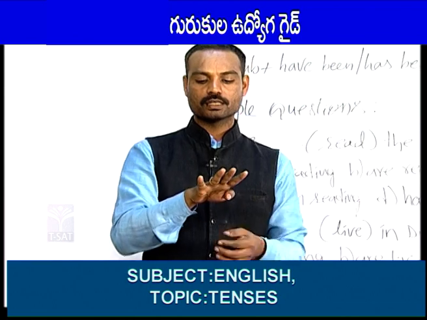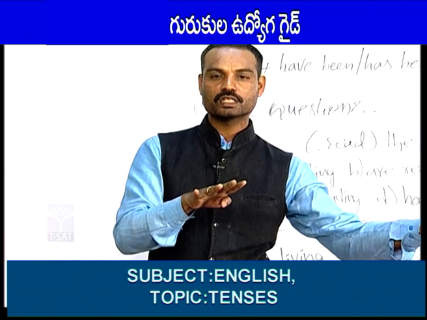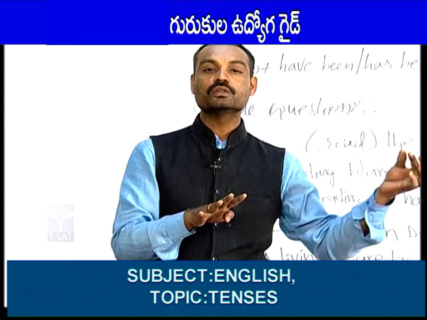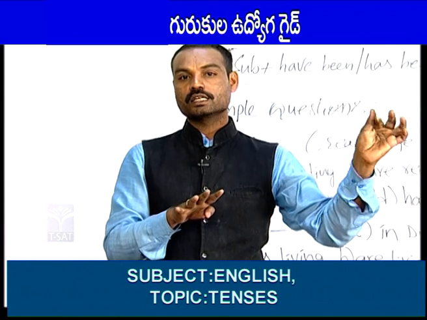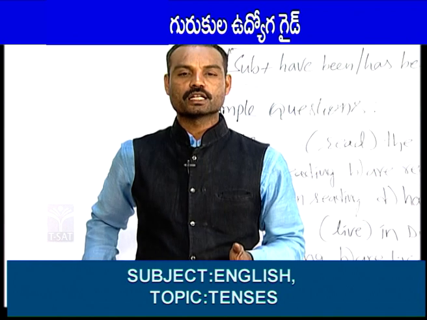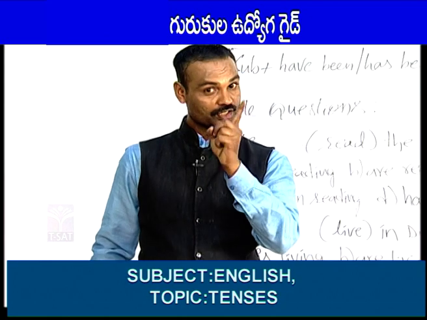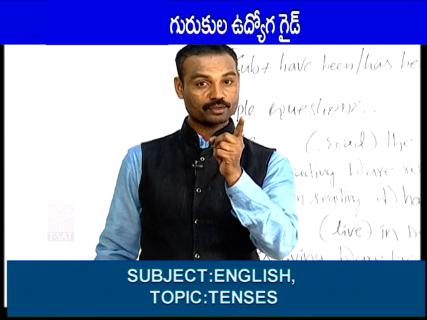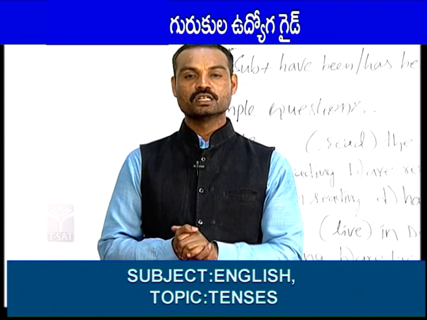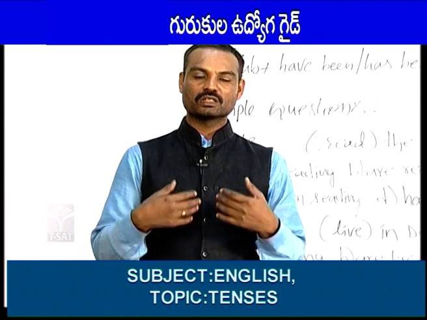So 4 types of sentences: she went to Amaravati yesterday, positive; she did not go to Amaravati yesterday, negative; did she go to Amaravati yesterday, interrogative; didn't she go to Amaravati yesterday is negative interrogative sentence. One more example: they came to Hyderabad yesterday, positive; they did not come to Hyderabad yesterday, negative; did they come to Hyderabad yesterday, interrogative; didn't they come to Hyderabad yesterday, negative interrogative. So keywords of simple past are yesterday, last week, last month, last year, ago.